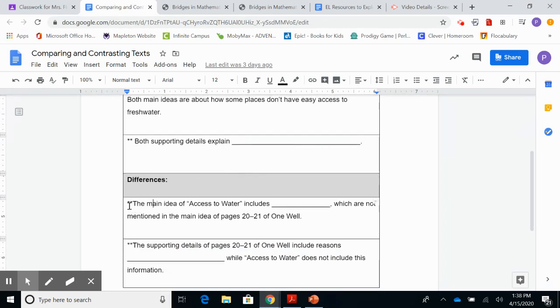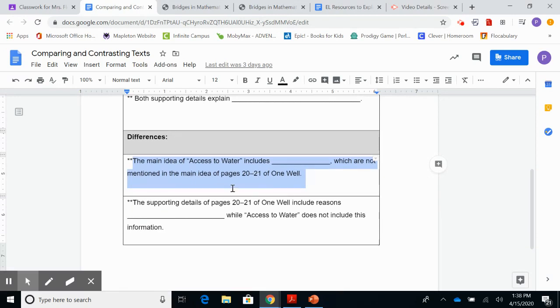And then differences, the main idea of access to water includes blank, which are not mentioned in the main idea of pages 20 to 21 of One Well. This is only a sentence starter that can help you. You don't need to use it. You can find 2 differences that you see from these 2 readings, okay? Maybe the main idea can change a little bit. One of them is access to fresh water, and then the other one is also access to fresh water, or access to water, period, right? They don't have like a faucet where they can just go and turn it on, right?